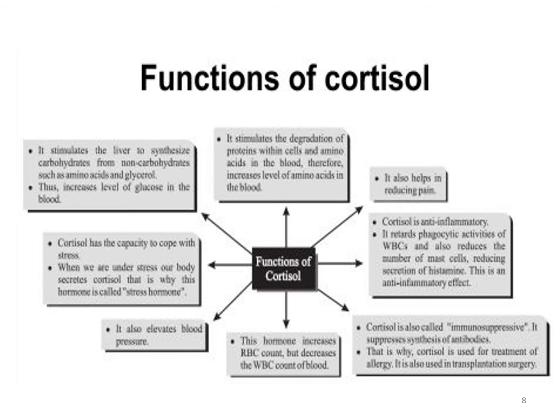It provides raw material for the neoglucogenesis, and it causes breakdown of protein and increases the mobilization of the amino acid. Cortisol also has other major actions, like it helps to reduce pain. It is an anti-inflammatory and inhibits the immune response by inhibiting the WBC in the blood. It also inhibits the synthesis of antibodies. It increases RBC count but decreases the WBC count except neutrophil. Neutrophil count increases. It increases the BP. It helps in coping with stress. It is also known as the stress hormone.